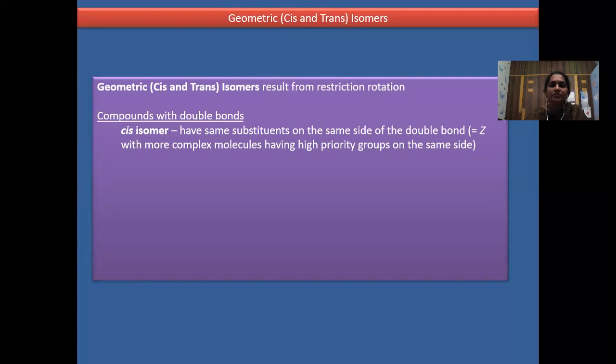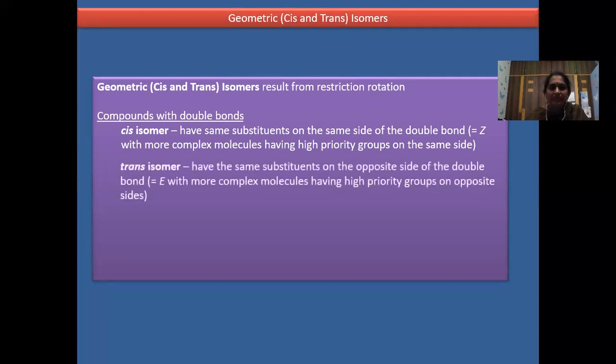At the time, you need to give the priority for the groups, and then you have to name them as cis and trans. Now, what is a trans isomer? The compounds that are having the same substituents on the opposite side of the double bond. If the same substituents or groups are on the opposite side of the double bond or triple bond, then they are the trans isomers.